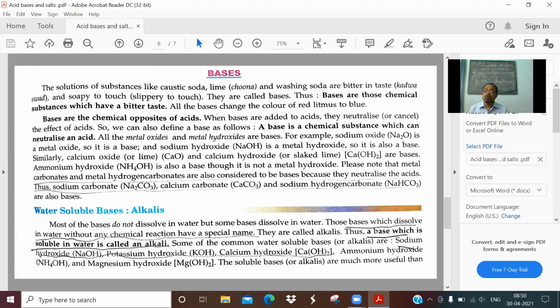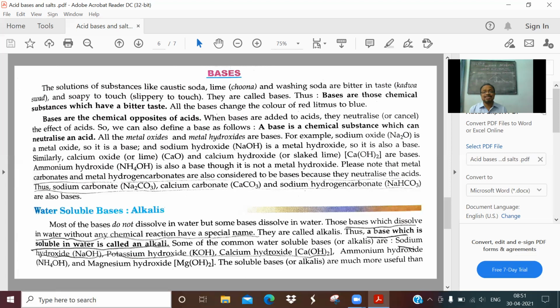Lime, you're familiar, not the lemon. This is tuna, which is also a base. Washing soda are bitter in taste. Bitter means kadwa, the taste of Karela. All of you are familiar with that. Soapy to touch, that is slippery. These are some of the characteristics of bases.